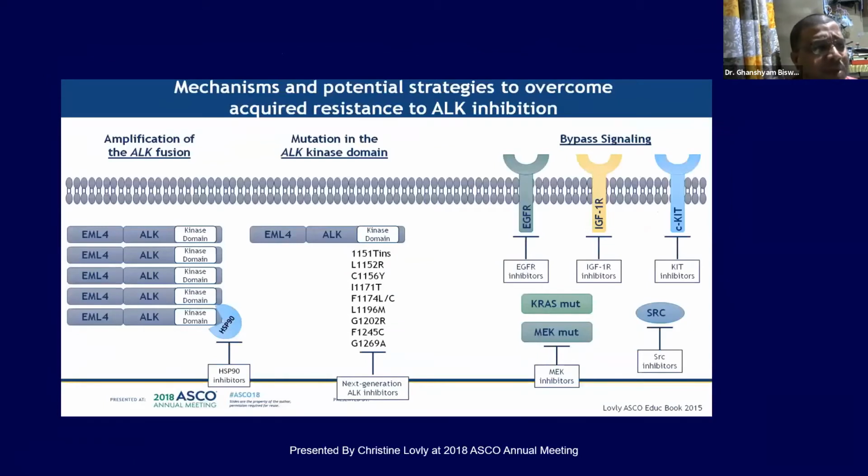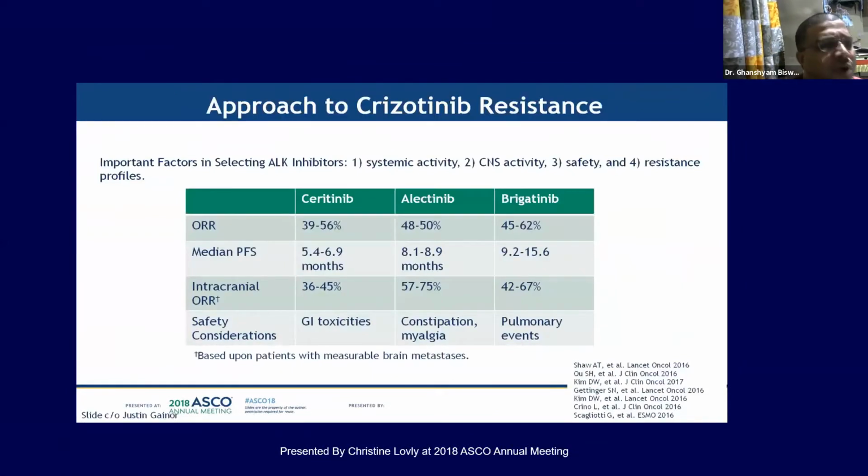The mechanisms of resistance can be an amplification of the ALK fusion, a mutation in the ALK kinase domain, and there are different bypass signaling pathways. So how do you select your ALK inhibitors? Based on the systemic activity, the CNS activity, and definitely the safety profile and the resistance profile.